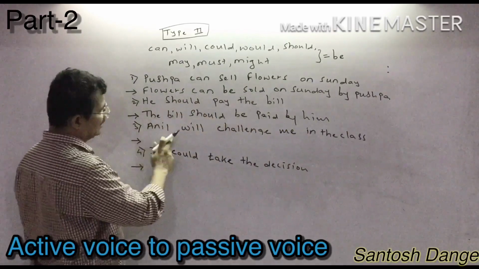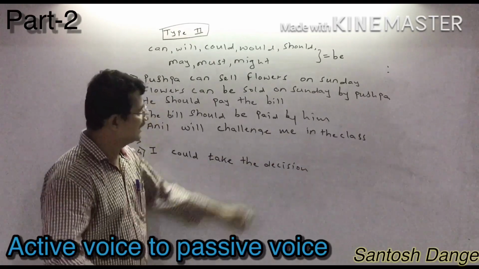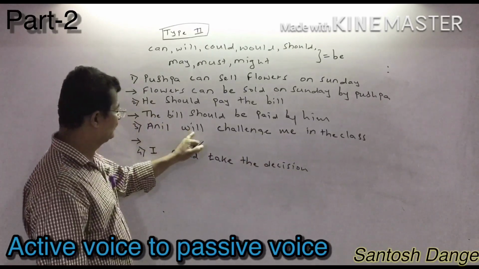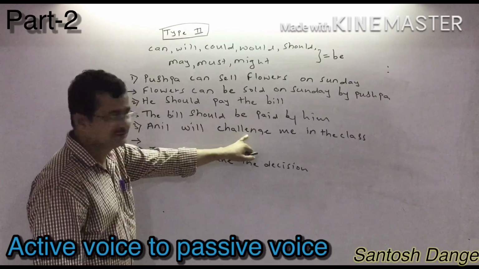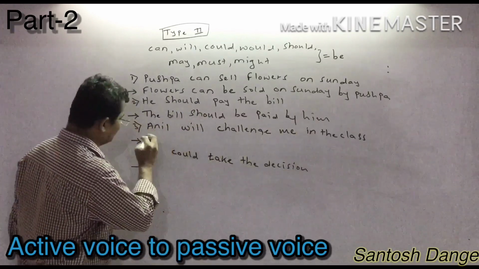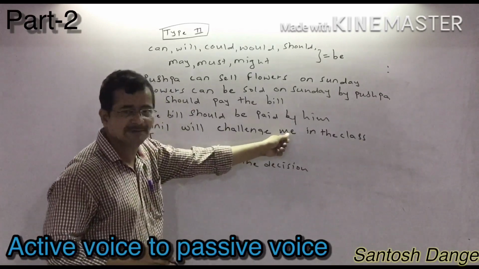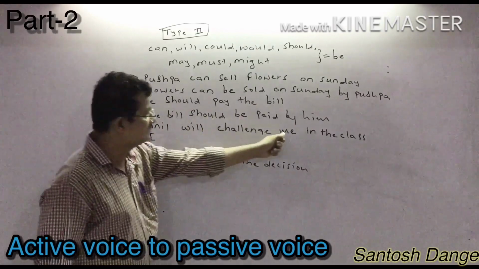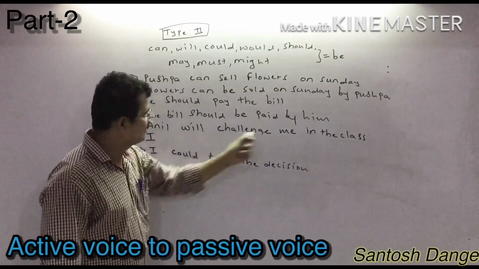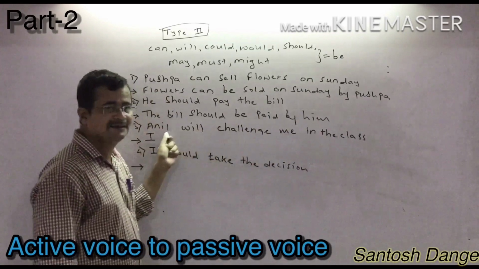Now, the next sentence: "Anil will challenge me." What is the object here? I told you, the object you get after the main verb, not at the end of the sentence. Anil is the subject, will is the auxiliary verb, challenge is the main verb, and me is the object. Me is converted into I. Him is converted into he, her into she, us into we, and them into they.